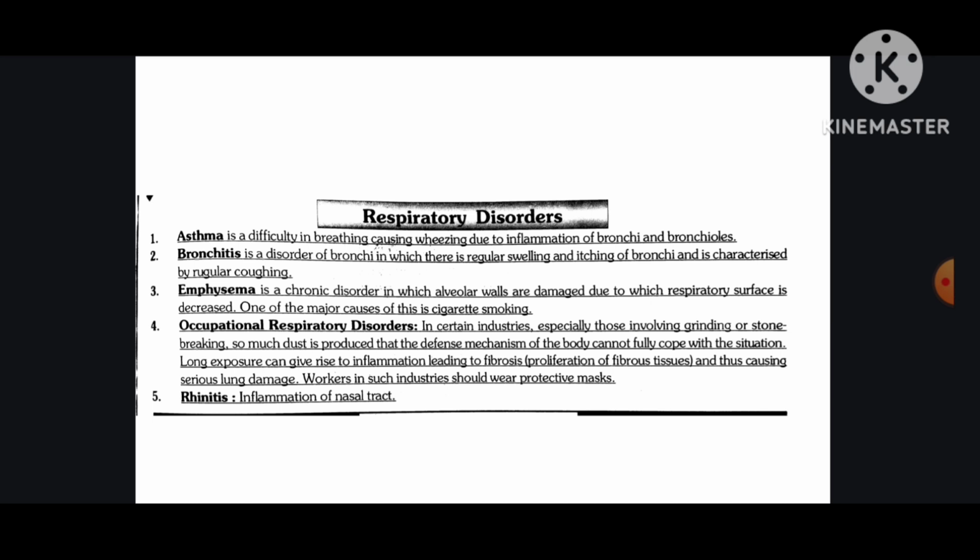Number 4, occupational respiratory disorders. In certain industries, especially those involving grinding or stone breaking, so much dust is produced that the defense mechanism of the body cannot fully cope with the situation. Long exposure can give rise to inflammation, leading to fibrosis, proliferation of fibrous tissue, and thus causing serious lung damage. Workers in such industries should wear protective masks. Number 5, rhinitis, inflammation of the nasal tract.